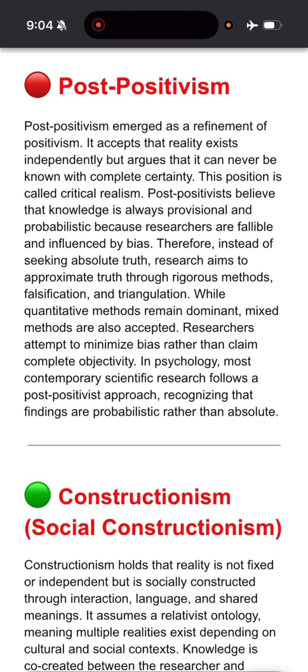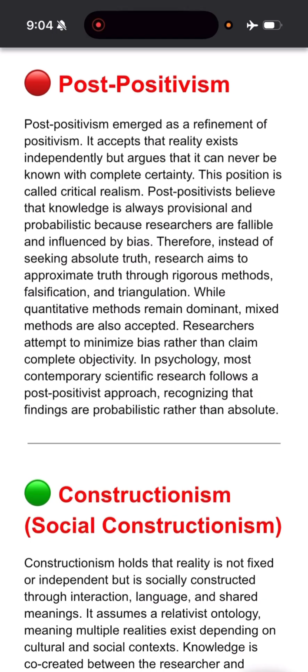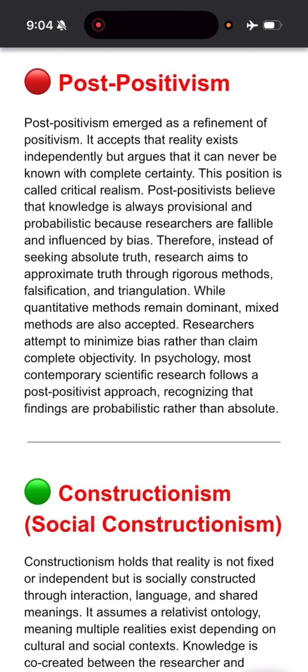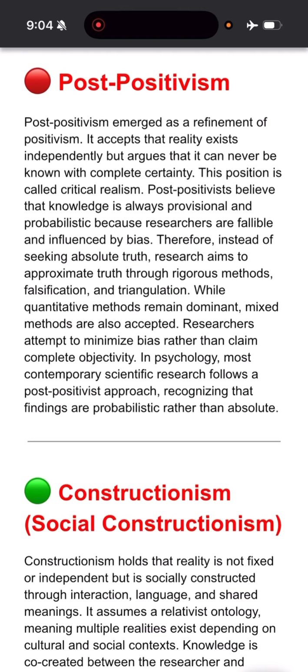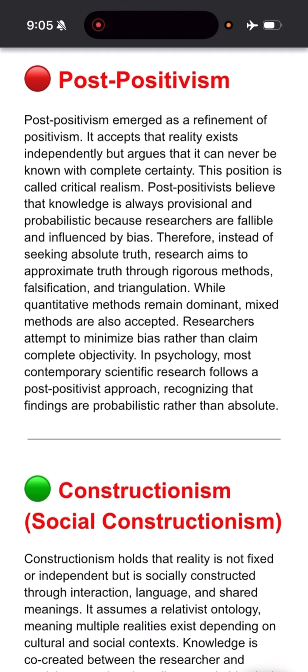So what are the points that we have to know about post-positivism? It is a refinement or modification of positivism. Reality is based on critical realism, which means reality exists independently and can never be known with complete certainty. Knowledge is probabilistic and provisional, it is not certain. We do not look for absolute truth, as is done in positivism, but for approximate truth.